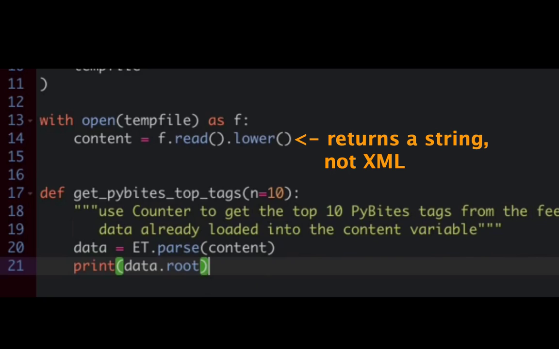I should have recognized that because f.read returns a string. It's not going to give some sort of special XML value. And you might remember seeing in the documentation that there's a special method I need to use when the XML is a string. So I run into some issues here, but eventually you'll see that I figured it out.